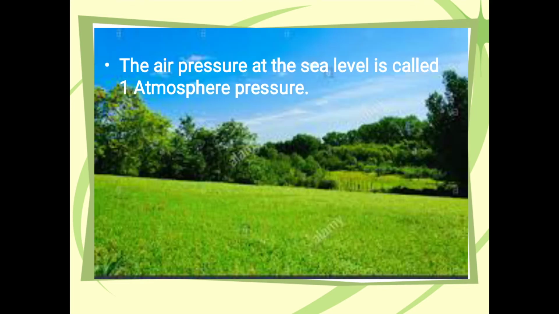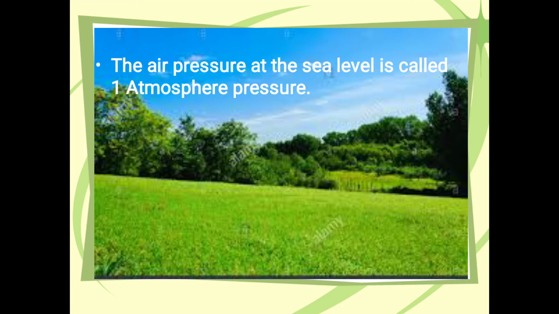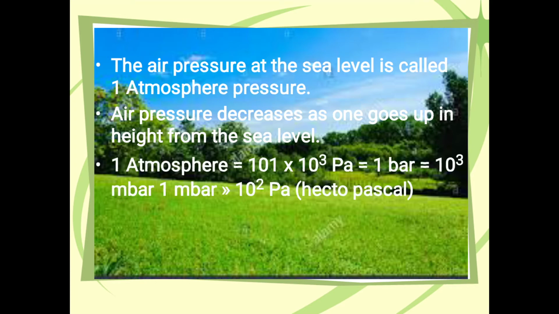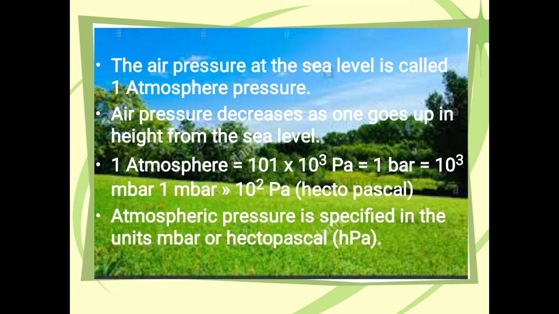Next one, the air pressure at the sea level is called 1 atmospheric pressure. Air pressure decreases as one goes up in height from the sea level. 1 atmosphere is equal to 101 into 10 raised to 3 Pascal, which is equal to 1 bar, that is equal to 10 raised to 3 m bar. 1 m bar is equal to 10 raised to 2 Pascal, that means hectopascal.